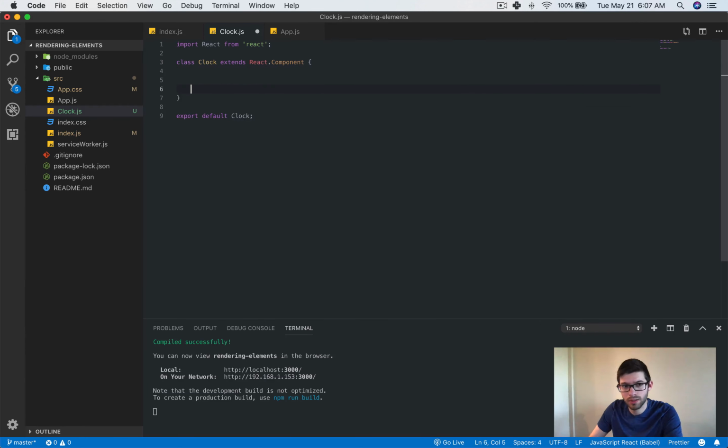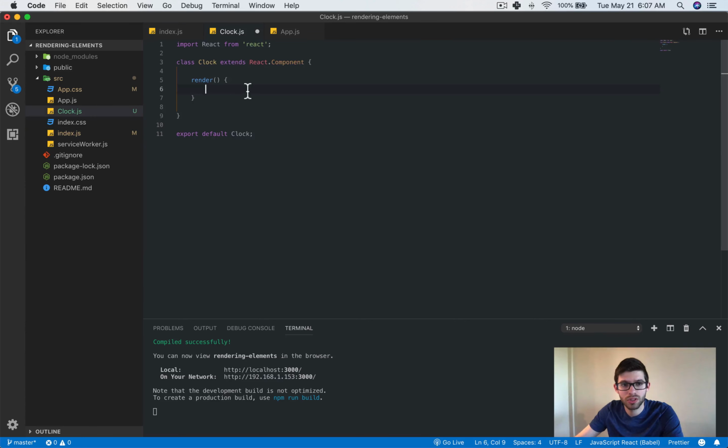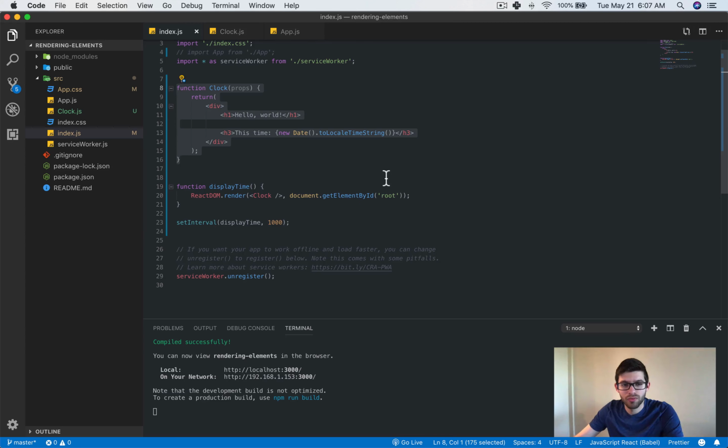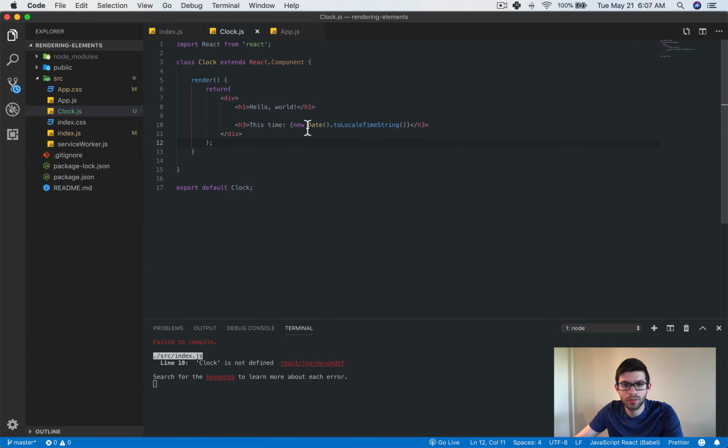Then inside here we will have a render, and inside of that render is where we will put this return statement. So we'll put that in there. We can now get rid of this, and where it was props, we don't actually have any props.